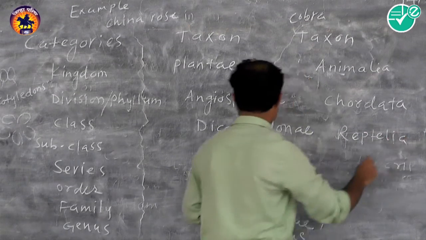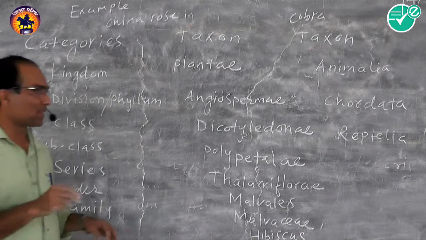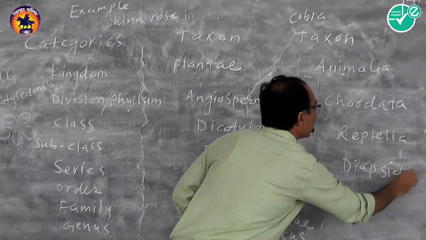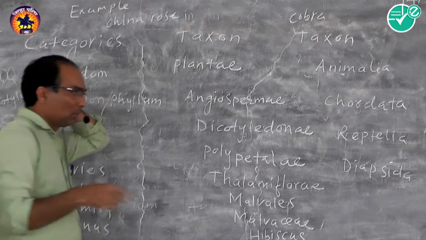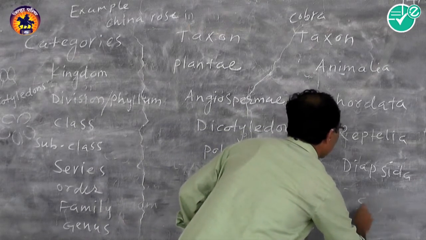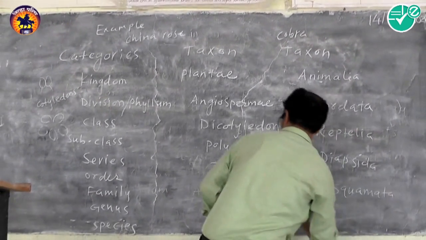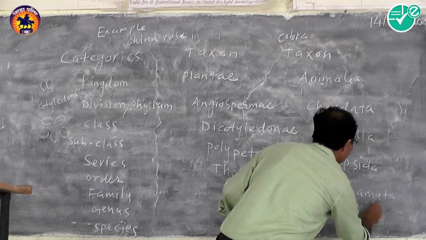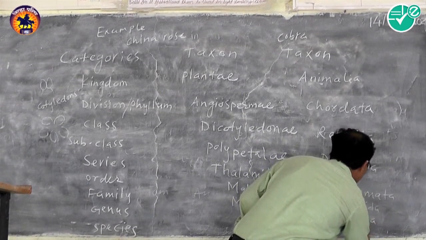Reptilia. Subclass is Diapsida. The order is not present. Squamata. And family is Elapidae, and genus is Naja.